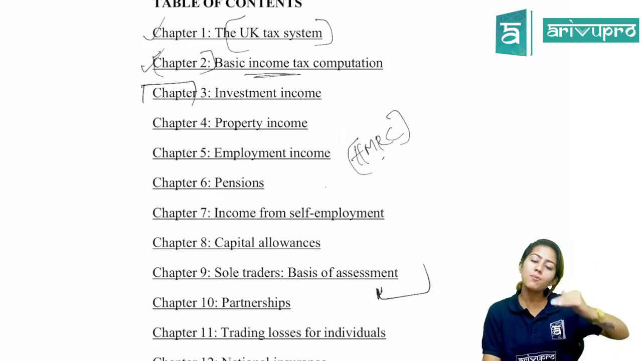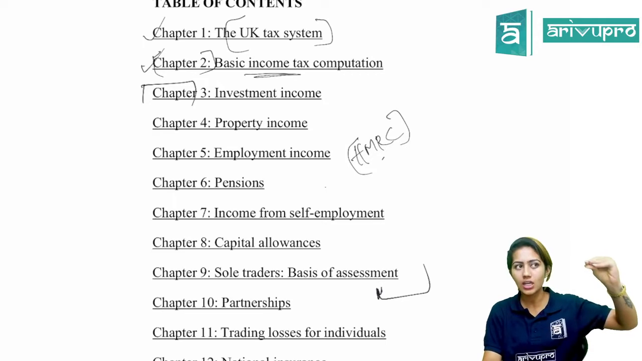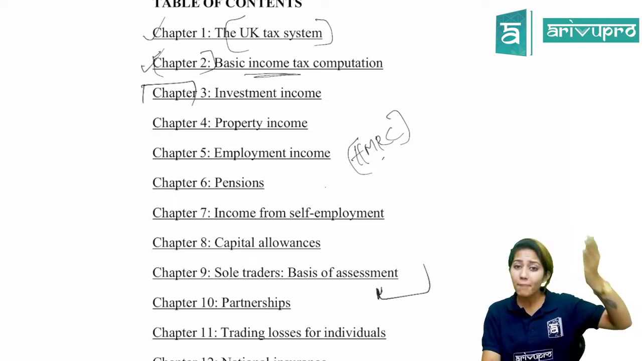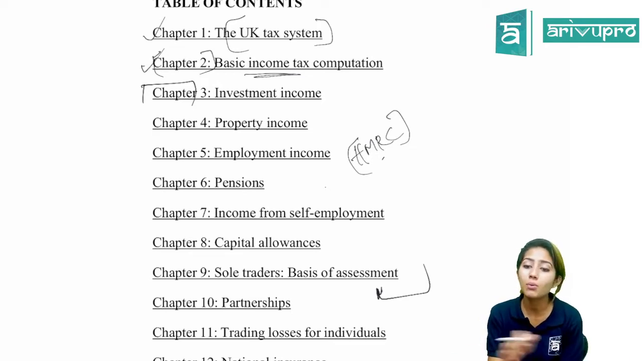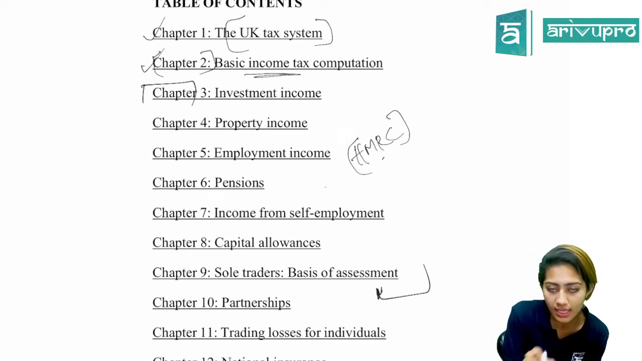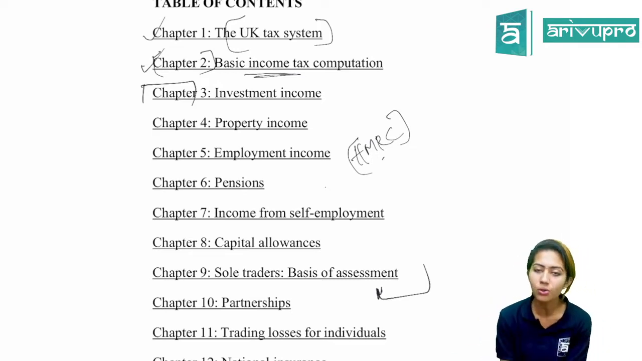But within this pro forma you have many components. You have trading income, you have property income, you have pension income. All those single components you will have to deal with separately. So those things are dealt with in chapters 3 to 9.